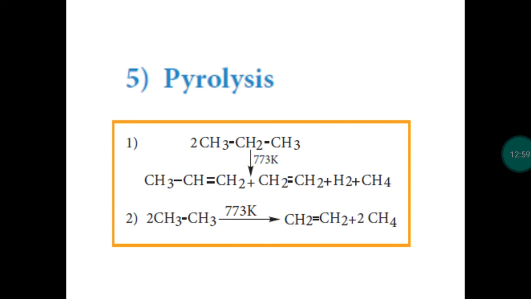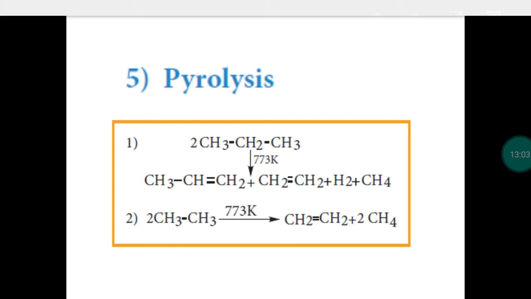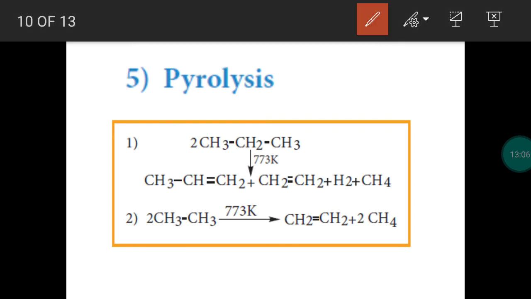Next one, pyrolysis process. So this is the process of cracking. Simply we may say cracking of an alkane to produce many smaller fragments. The larger alkane molecule will be broken, or it will be cracked, to get smaller fragments. The process is called pyrolysis. So usually the alkane will be heated in the absence of air, and the larger molecule will be broken to get smaller molecules.